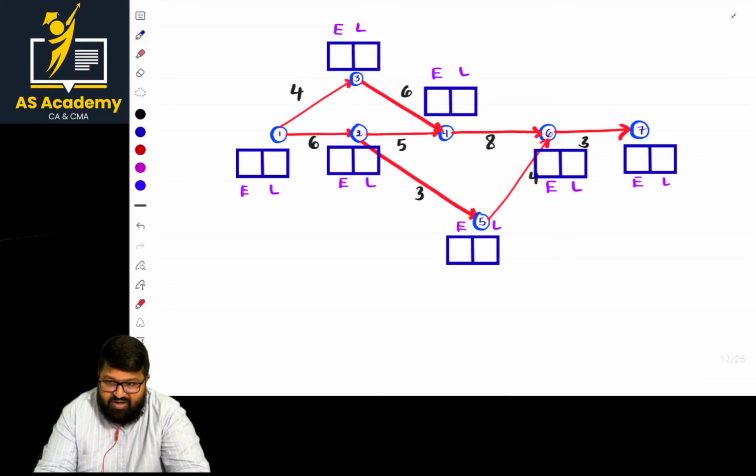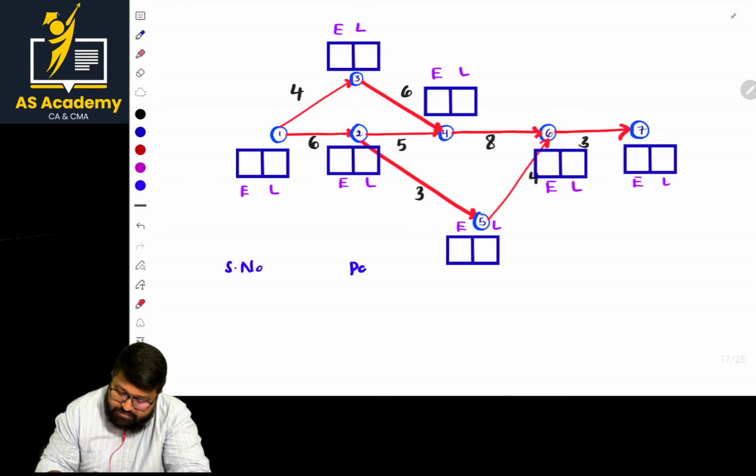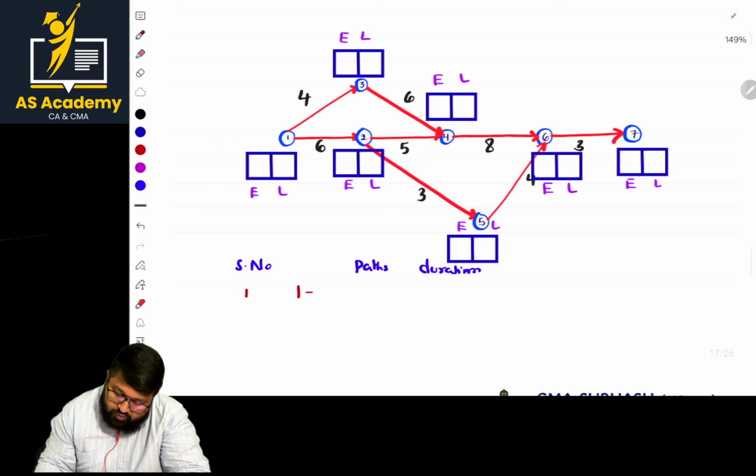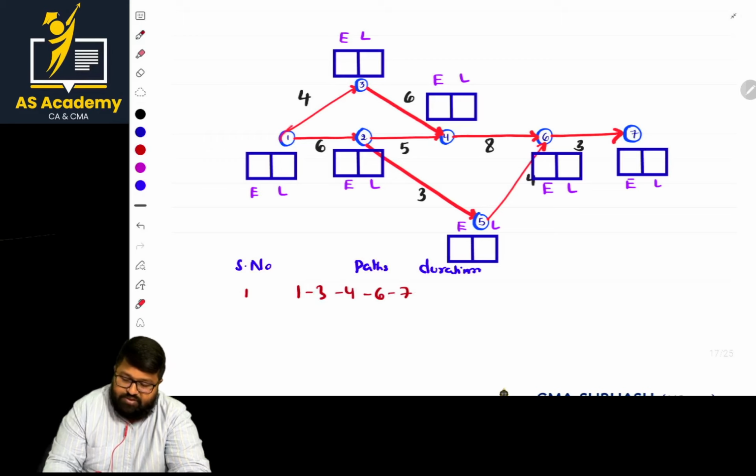Before going with E and L value, what is the basic thing? We need to identify the critical path. For identifying the critical path, the most important thing is that we need to go with the paths: serial number, paths, and duration. The activities can be represented with letters or numericals, or both combinations. From that, we can identify the serial number. First, what is the path? 1 to 3, 3 to 4, 4 to 6, 6 to 7. That is one path, from starting event to ending event.